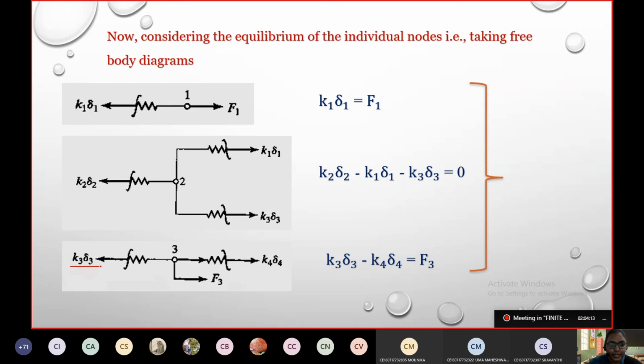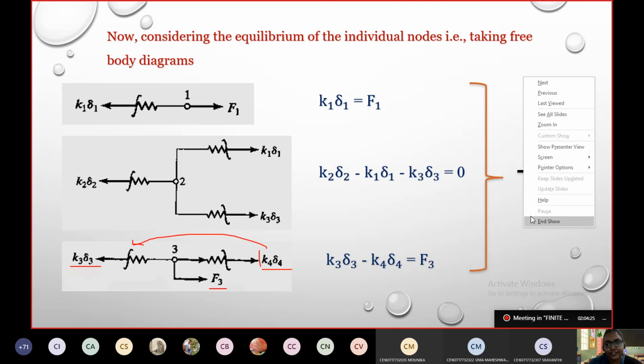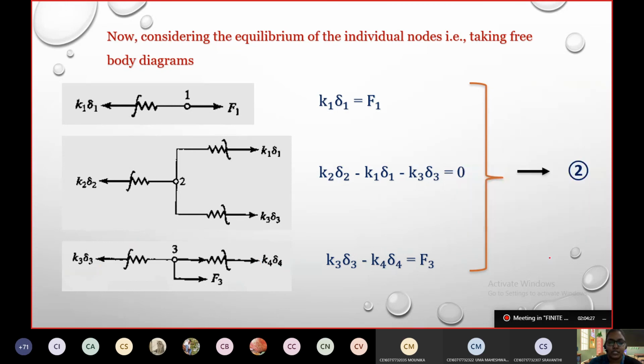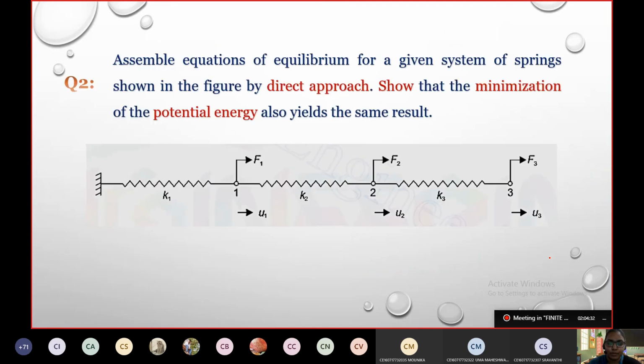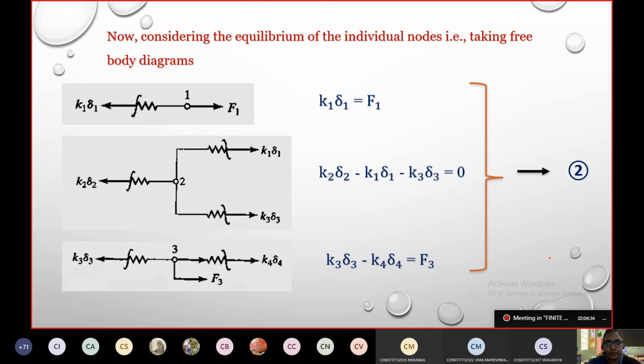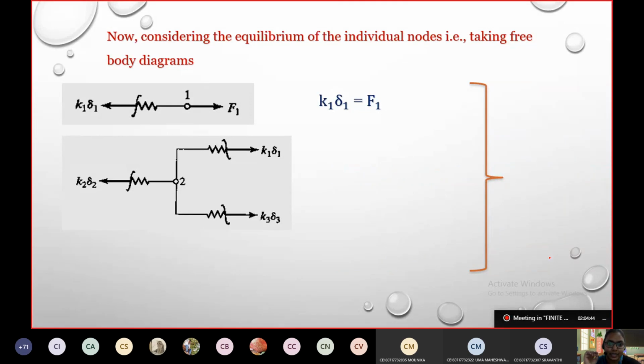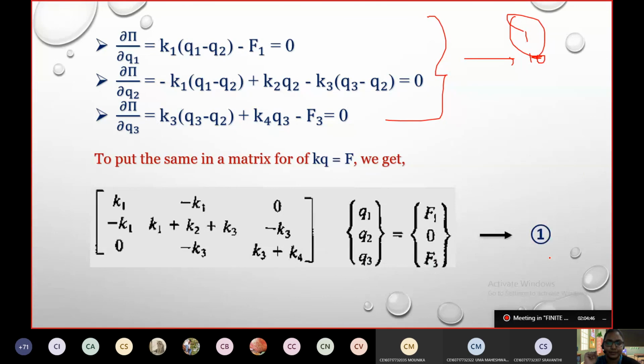All right. Or K3 delta 3 is equal to K4 delta 4 plus F3. I have just taken K4 delta 4 into this direction. All stiffness in one direction, all forces into the other direction. Okay. If at all I take that equation as equation number 2 and make this into matrix form, please check equation number 2 and equation number 1, if you change that into matrix form, you will get the exact same matrix that we have got here.